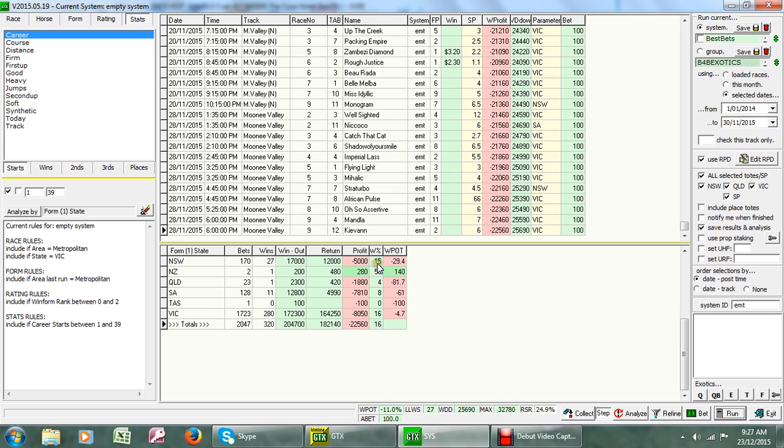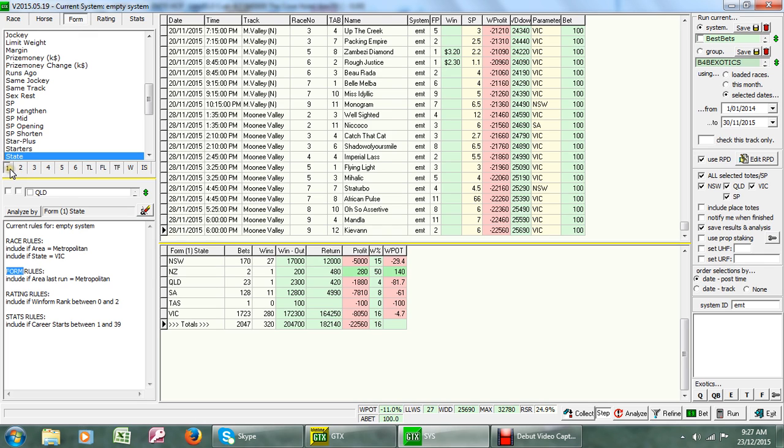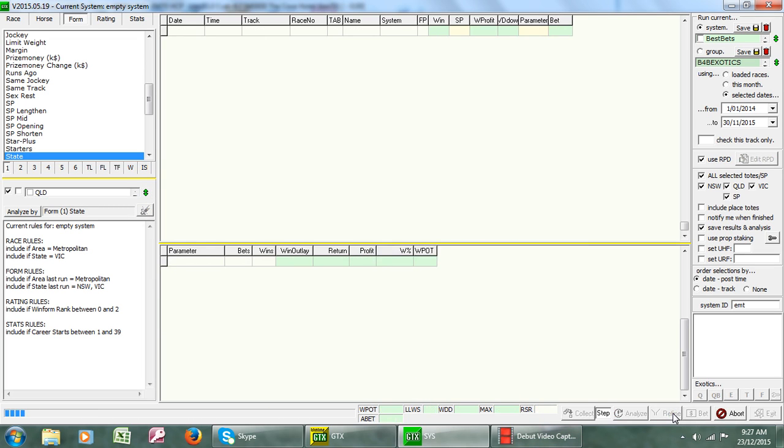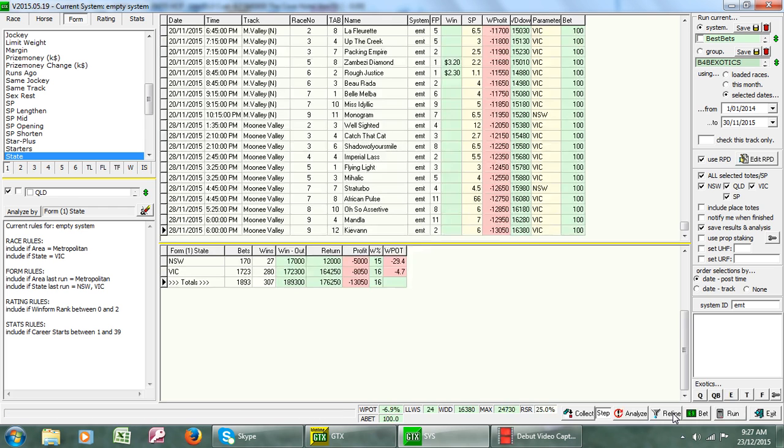So what we can do, we can go to the form. We're looking at the very last start, and we're only going to include runners from New South Wales and Victoria. So we've got the two best racing states there, and when I click refine here, it'll quickly go through it, and we'll see here that we've now maintained the same strike rate, but we've only lost 6.9%.